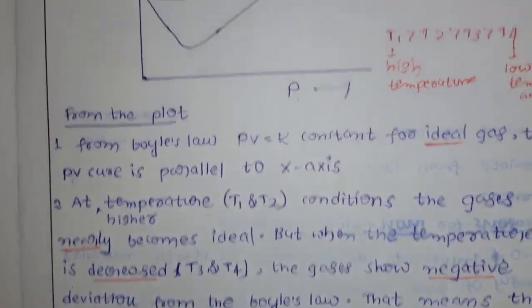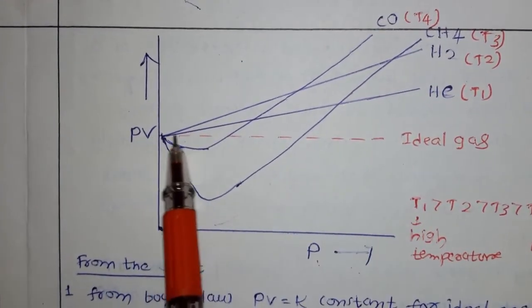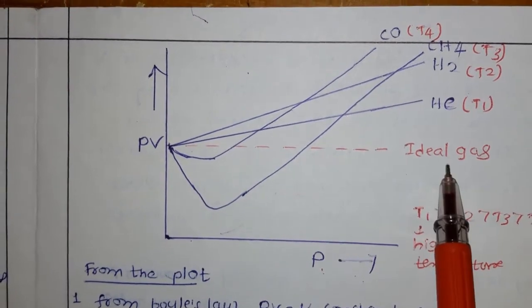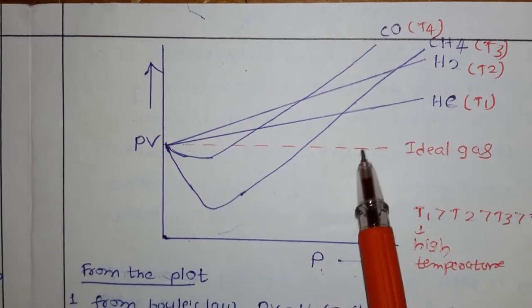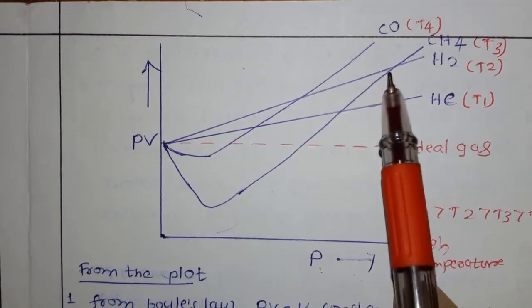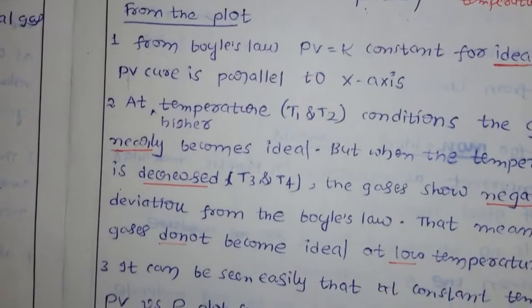Here we have the deviation, which we are calling positive and negative. For example, this is where we have fixed the ideal gas. Below this line I will call a negative deviation. Above this ideal gas line I will call a positive deviation. Okay. Now here let us go for the examples.